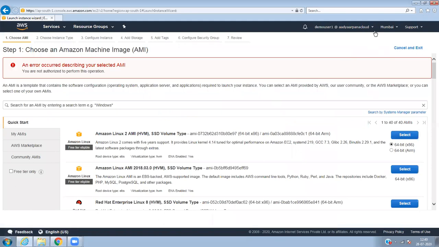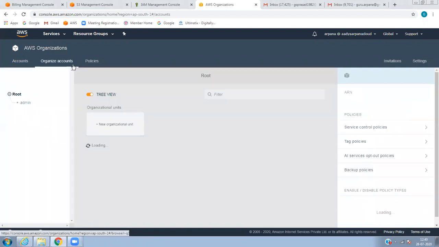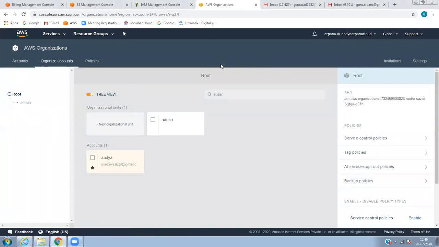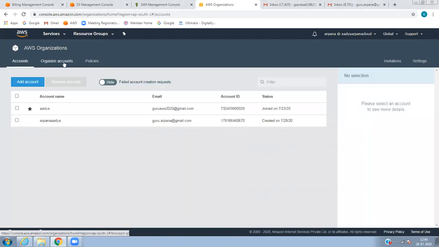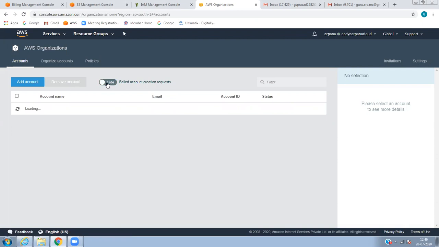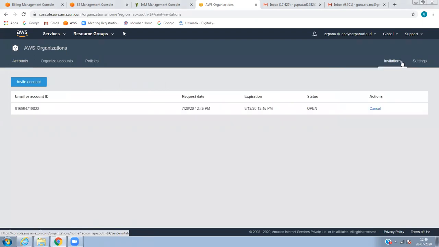This AWS account is already a member of an organization. Okay, I give accept, but it is showing the error: AWS account is already a member of an organization. I don't know what it is, but I can see the status is open.